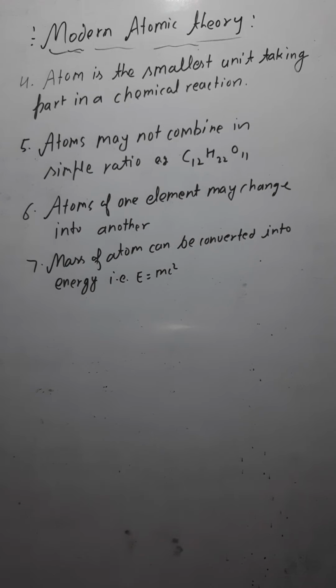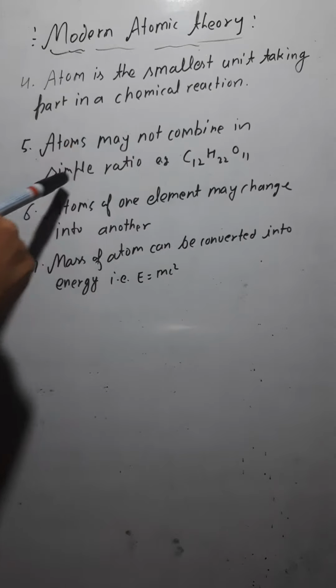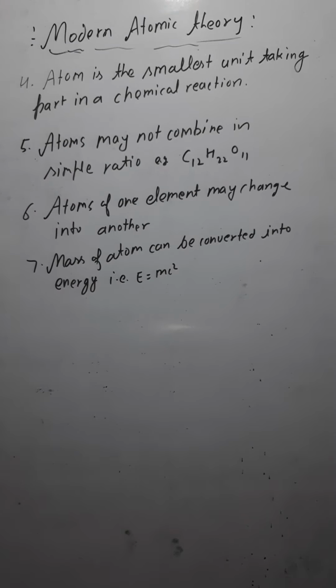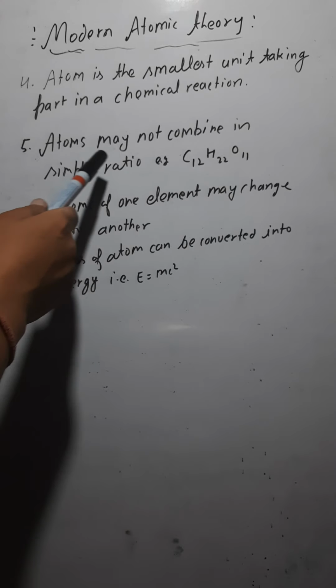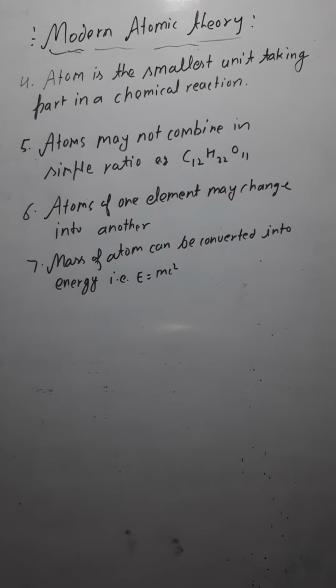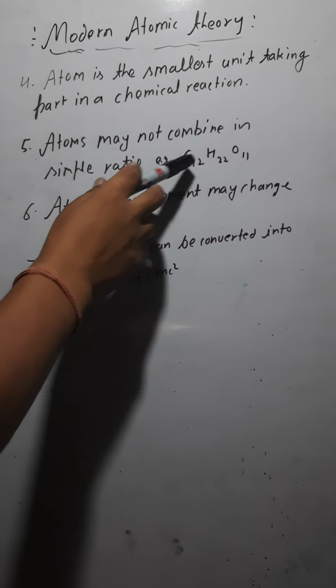Now we have the 5th postulate: atoms may not combine in a simple ratio. Dalton said atoms always combine in a simple ratio. But in some cases atoms do not combine in a simple ratio, like in the case of sucrose. Here you have atoms of carbon, hydrogen and oxygen.